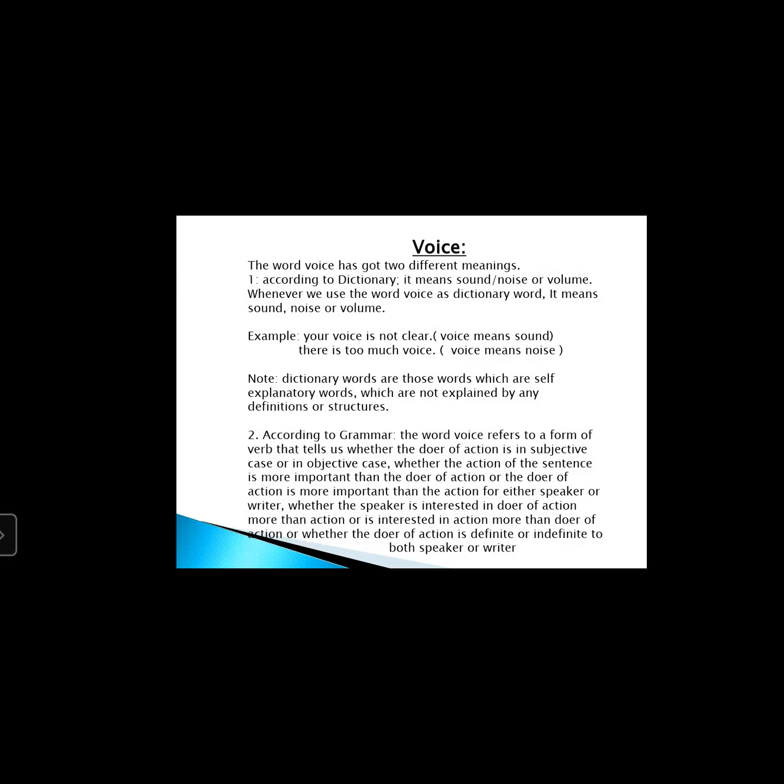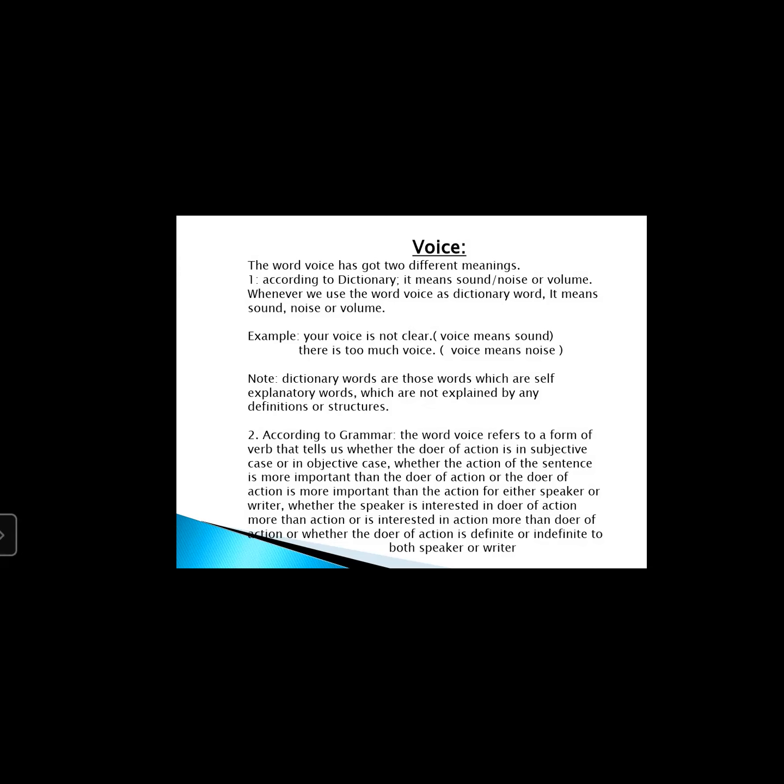We do have different types of words in the English language. Some words are called grammatical words because they have got definitions, they have got explanations, and they are not self-explanatory words.